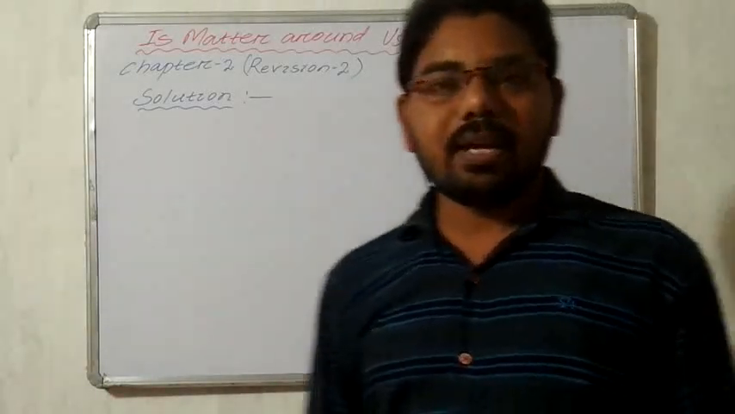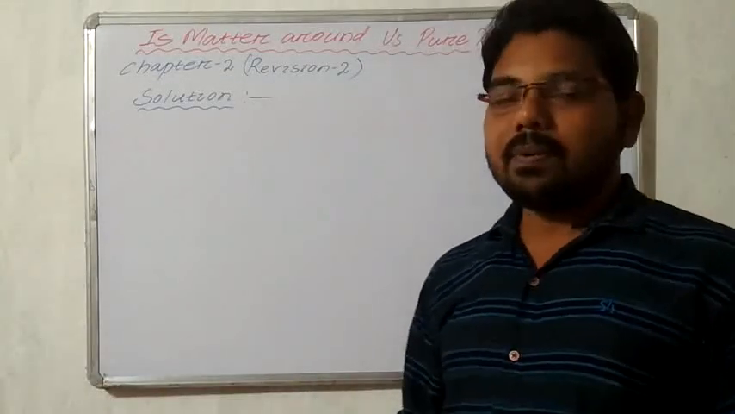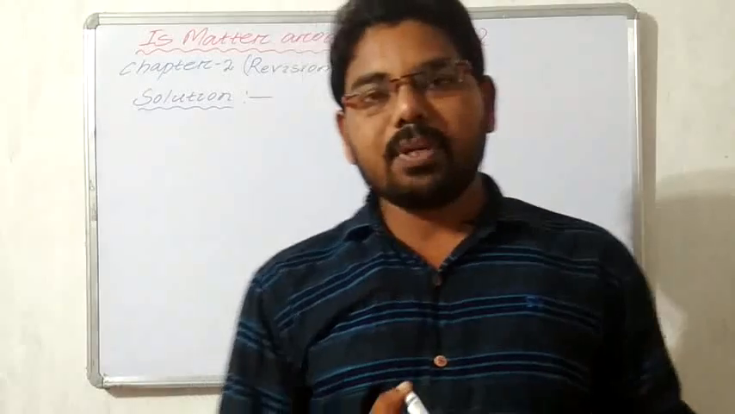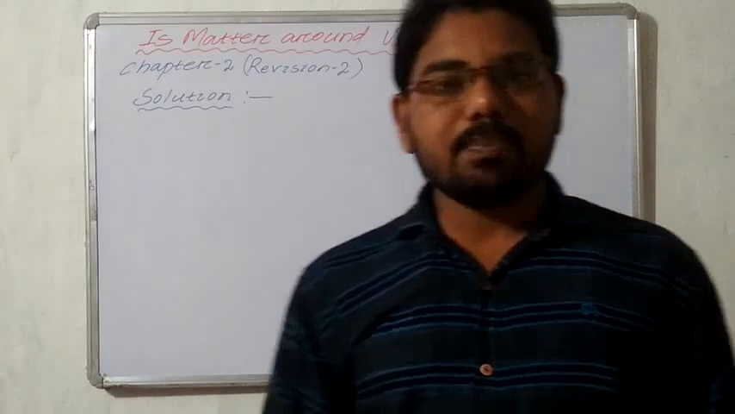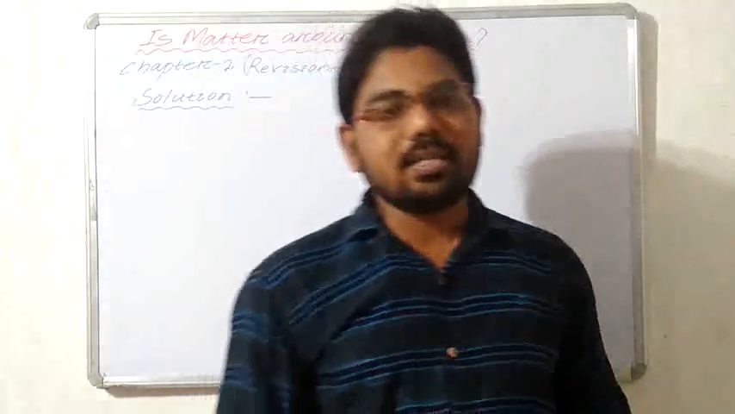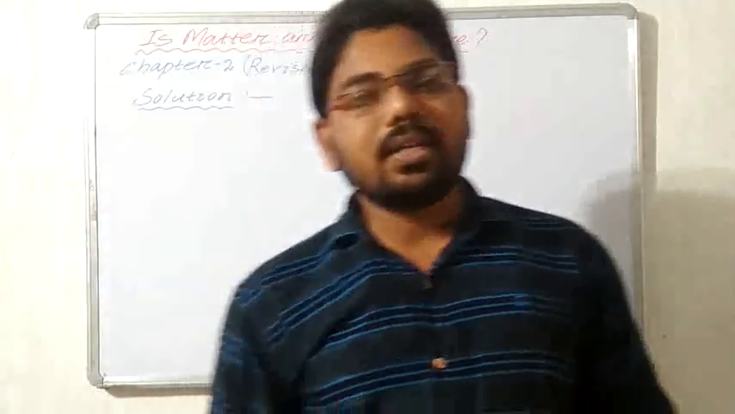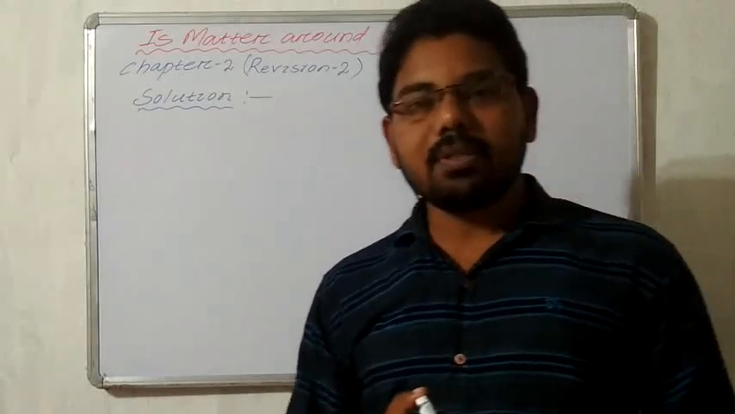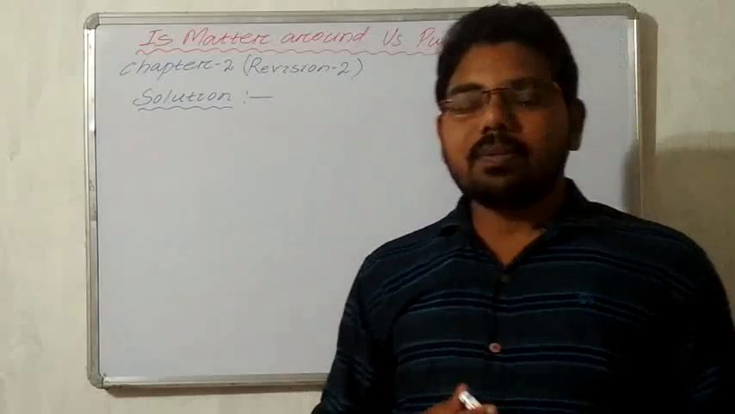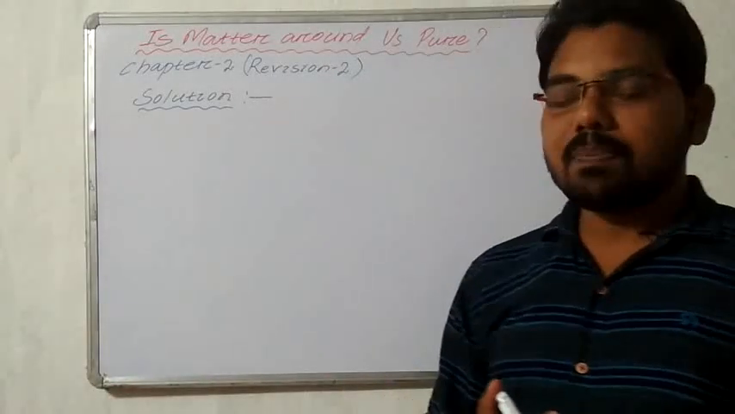Last class we also revised some topics of this chapter, so today we will discuss the remaining topics. Last class we discussed what pure substances and mixtures are, elements and compounds, and the types of mixtures, homogeneous and heterogeneous, with examples. Already we have discussed that in revision 1. Today we start revision 2 of this chapter, Matter Around Us.